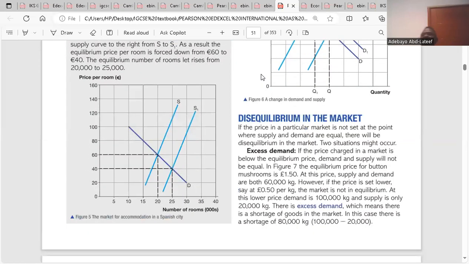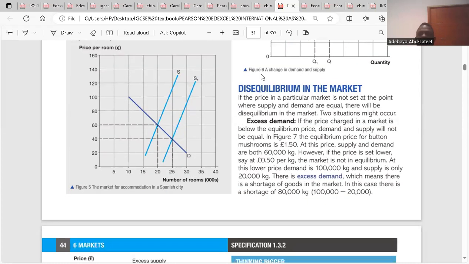Then we have disequilibrium in the markets. Whenever there's disequilibrium, it means that there's either excess demand or excess supply. And disequilibrium means demand and supply are not equal. So let's say the price in a particular market is not set at the point where supply and demand are equal, there will be disequilibrium in the market. Two situations might occur. Excess demand, if the price charged in the market is below the equilibrium price.